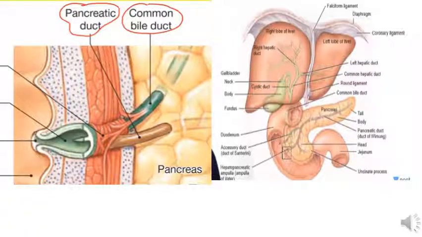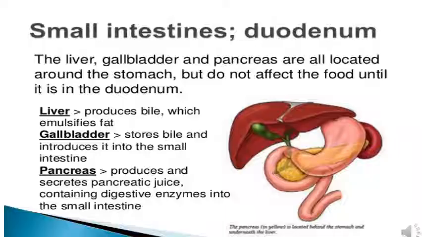In the first one, we have a pancreatic duct and a common bile duct. The common bile duct comes from the liver. Now, from the gallbladder, bile juice is released by the bile duct to the duodenum. This common bile duct from the gallbladder meets the pancreatic duct here before emptying into the duodenum. So basically they both join together before emptying into the duodenum. Let's have a look here.